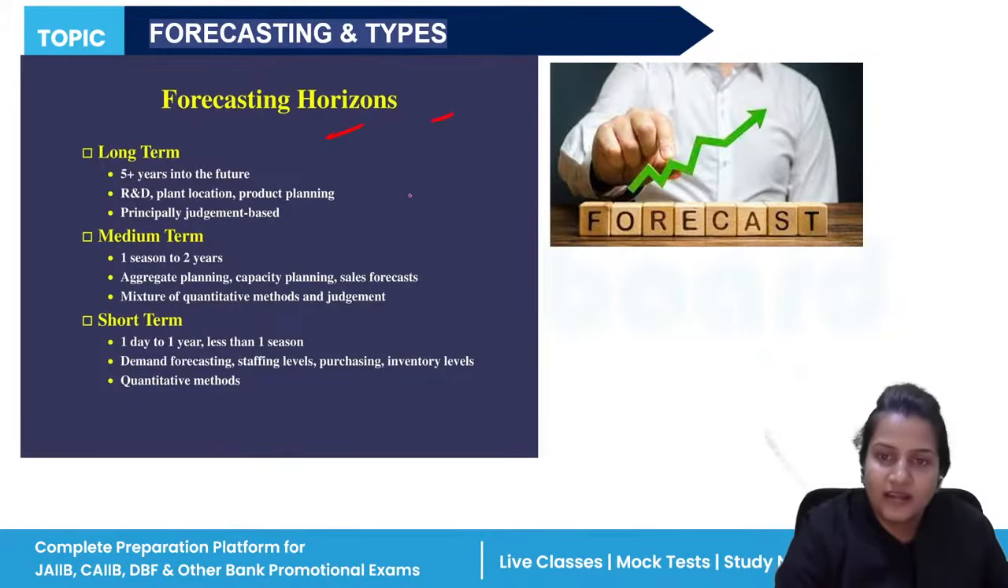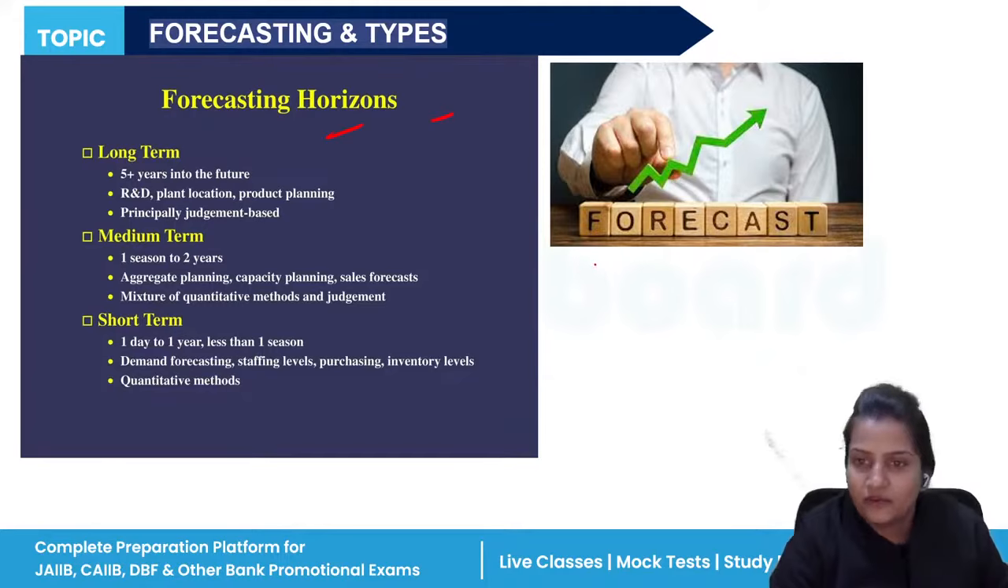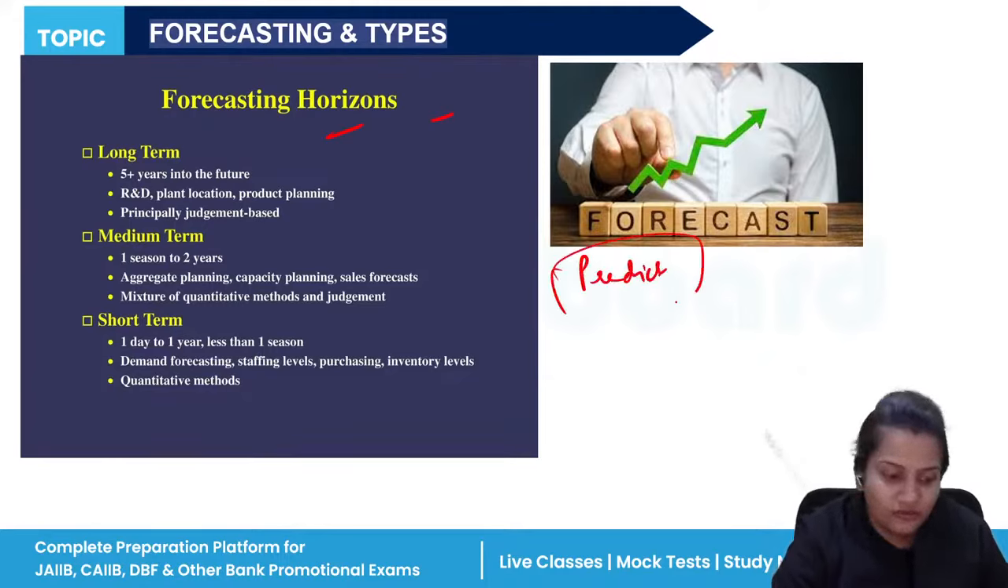Now, forecasting and types. We know that for our business organization, we need to predict future happenings also, what in future can happen. So we need to forecast that. So forecasting comes in three ways: the short term, medium, and long. Long term is for 5 years into the future. So long term forecasting will take a lot of time also.